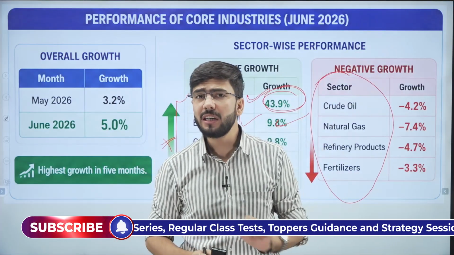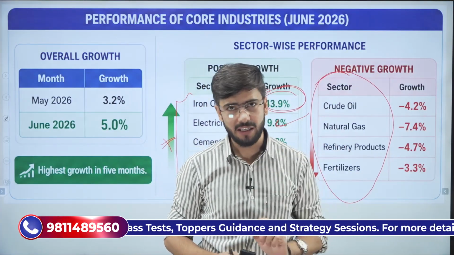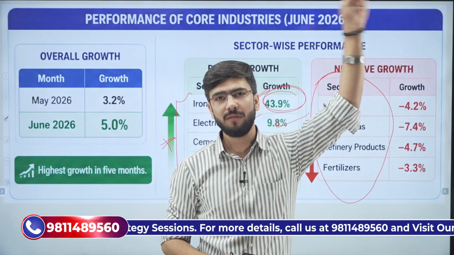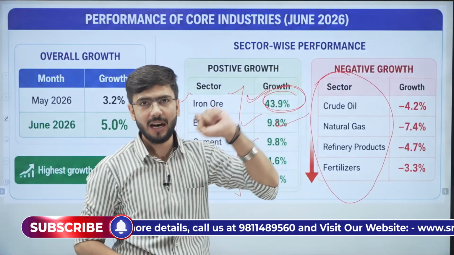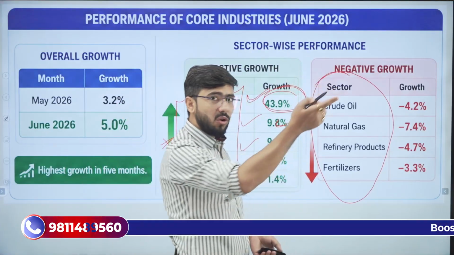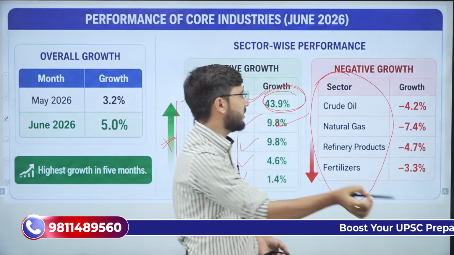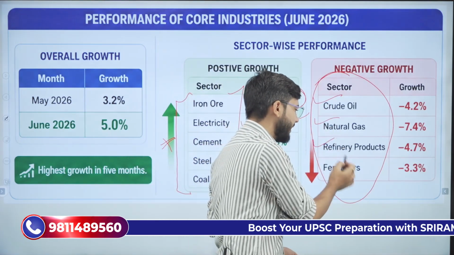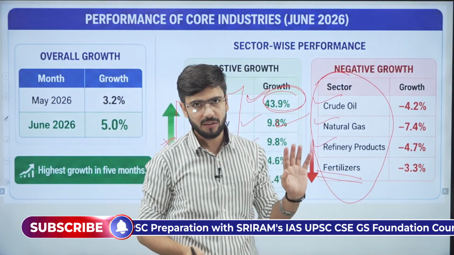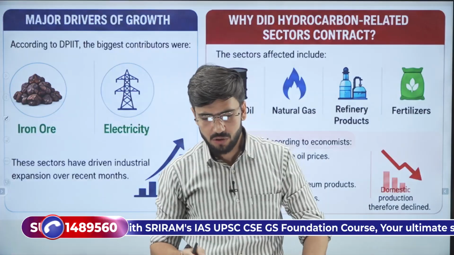The geopolitical turmoil, the geopolitical instability, the trade war and the war which is happening in the Gulf. Clear? Which is happening with Iran, between the US and Iran. So because of that war, because of global instability, the crude oil, natural gas, refinery products and fertilizer industry have witnessed a negative growth rate.